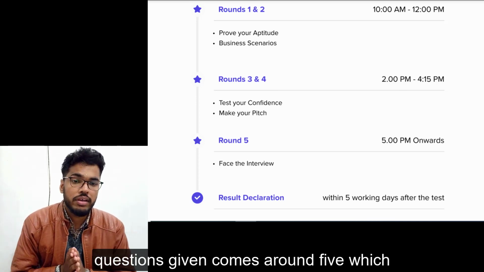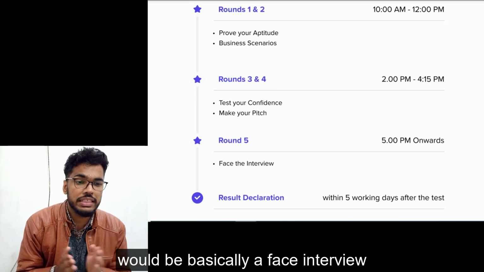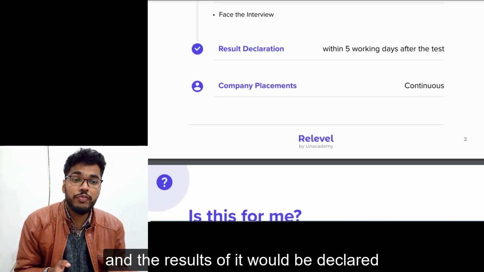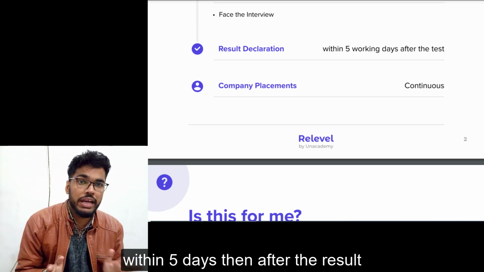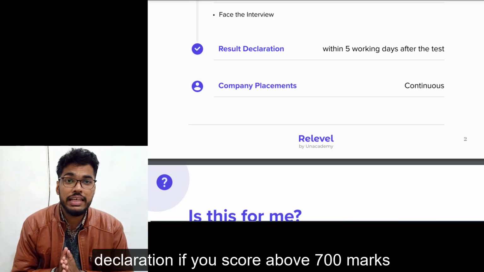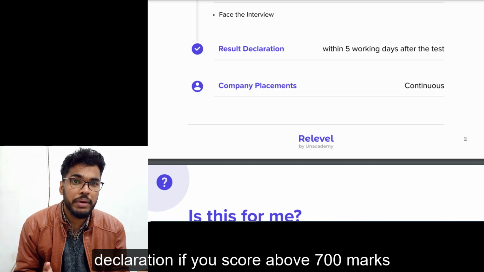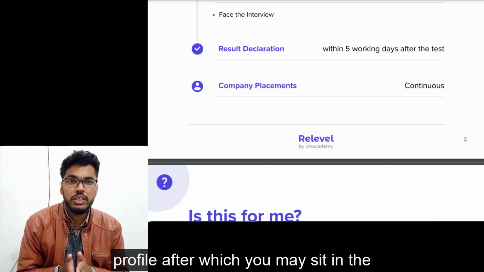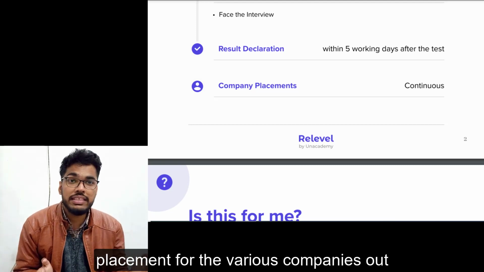Comes round 5, which would be basically a face interview round, and it would be from 5 p.m. onwards. The results of it would be declared within 5 days. Then after the result declaration, if you score above 700 marks, you would be given a Relevel profile, after which you may sit in the placement for the various companies out there.